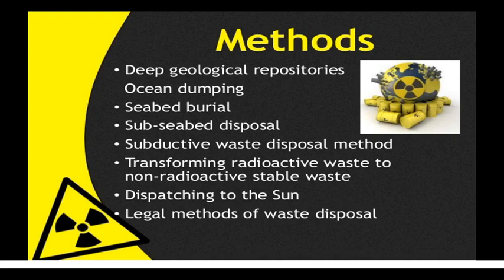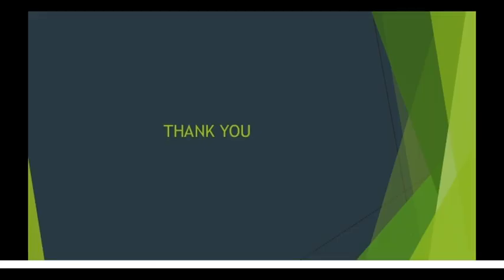Then third one is reprocessing, in which radioactive waste is transformed to non-radioactive stable waste. Then dispatching to the sun, that is, space disposal. And there are different legal methods of waste disposal also. So these are the different types of nuclear waste disposal. Thank you.